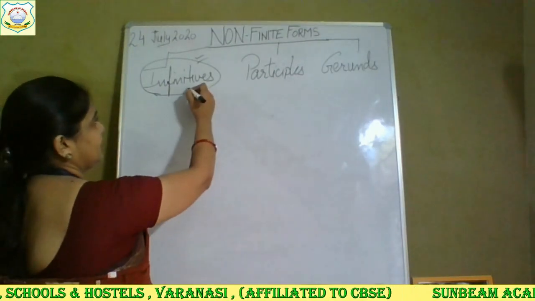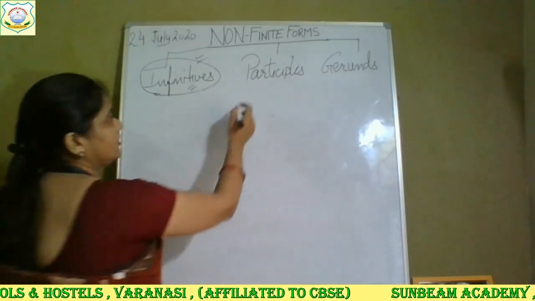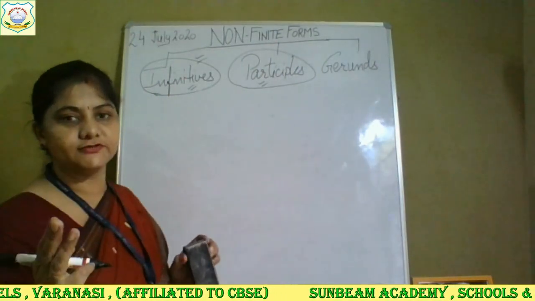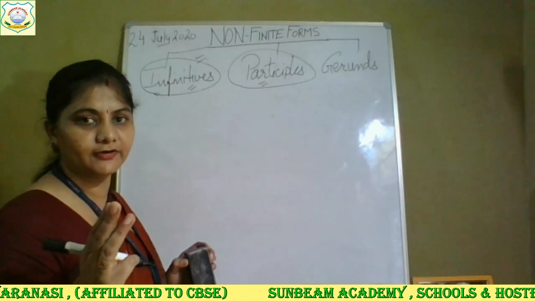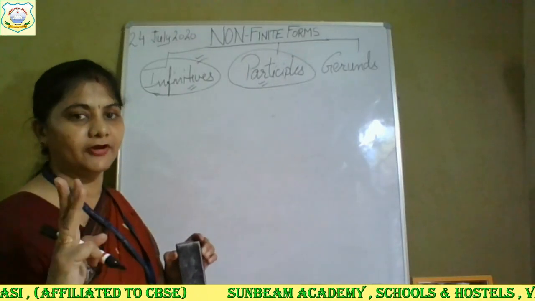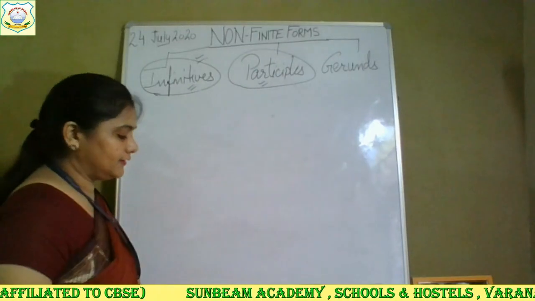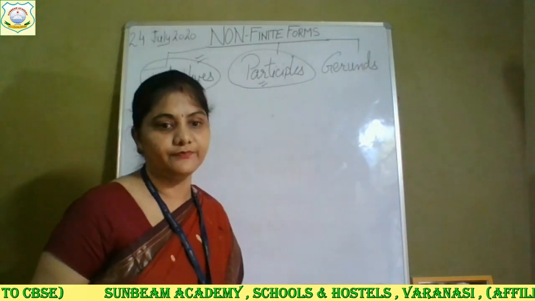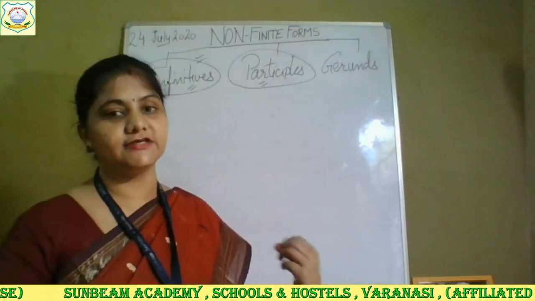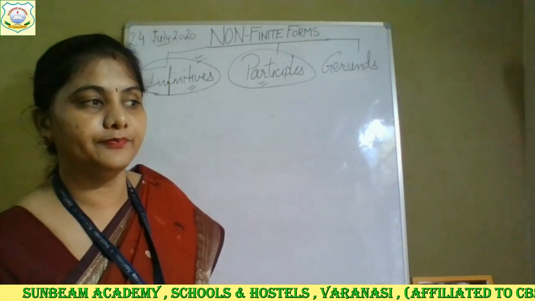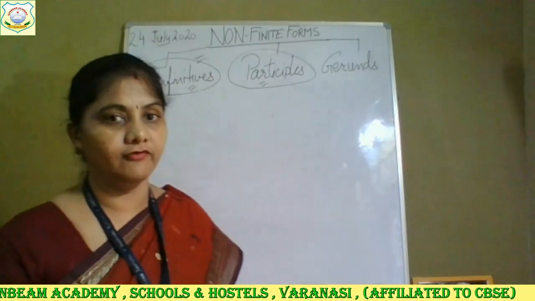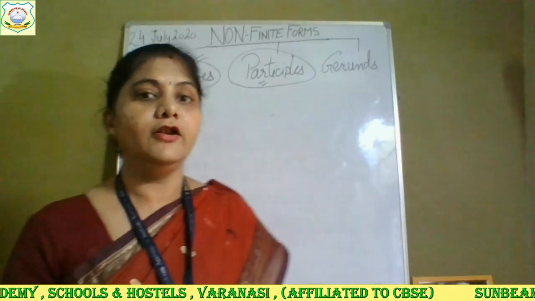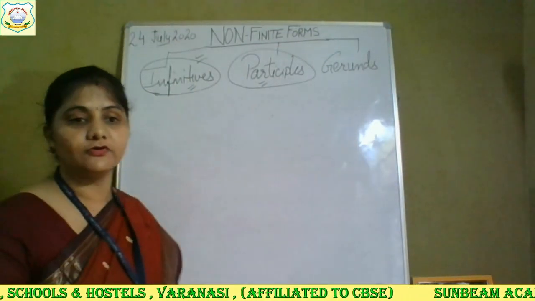So we have learned today infinitives. We have learned today participles, all the three forms of participle: present, past and perfect. And now gerund, that we will continue again in our next class. Go through whatever the exercises are given there in your grammar book and try to solve. The infinitives I had already given you to solve. Now you will be solving these participles also.